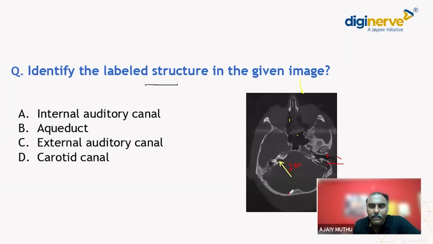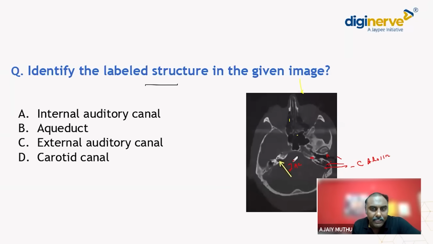Okay. So when you see a mastoid, when you see this picture, this will be the carotid canal, the first one which is going near the mastoid. And just above, there will be one more depression, which is the internal auditory meatus.